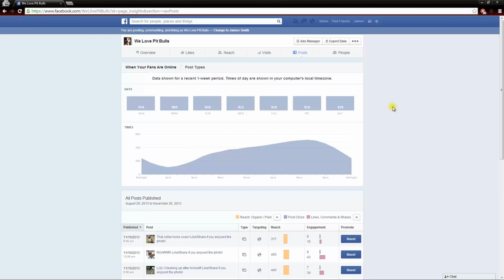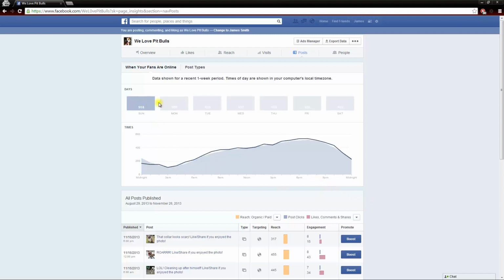And a really cool feature of Facebook Insights is we can see what time of the day they are usually on. So on Sundays, if I mouse over Sunday, this little chart here below me is going to show what time the majority of my fans are on. Starting from the far left, which is midnight, I have 243 fans on at midnight, and we can go through here and see what time it is, and at that time, how many fans were online. So for Sunday, it looks like about 6 p.m. to maybe 8 p.m. is when I have the most fans online.